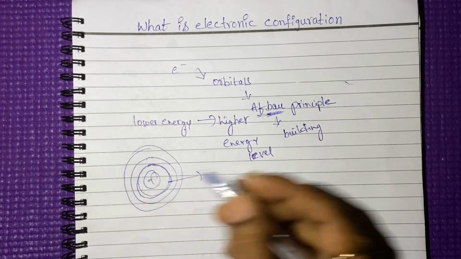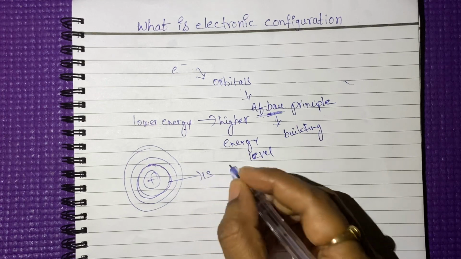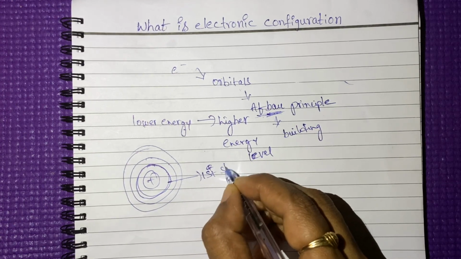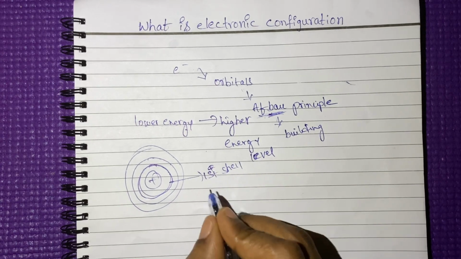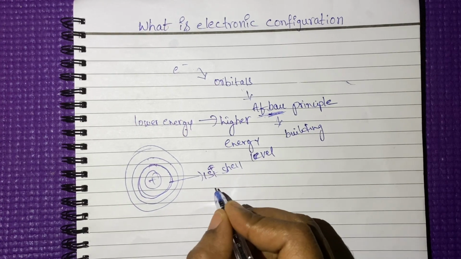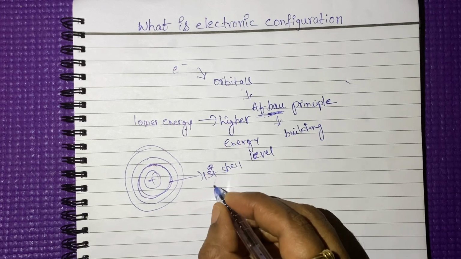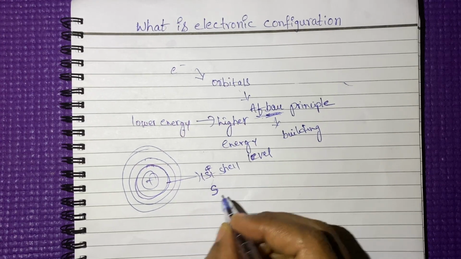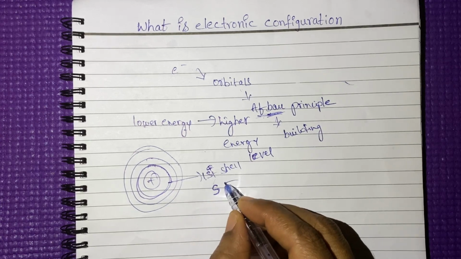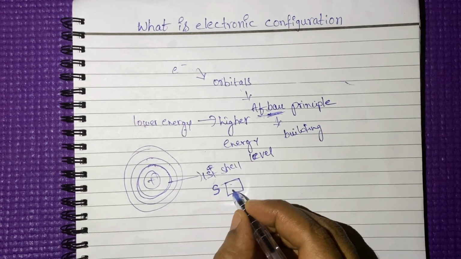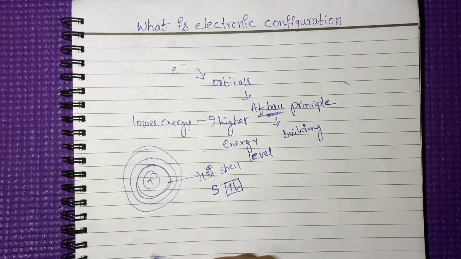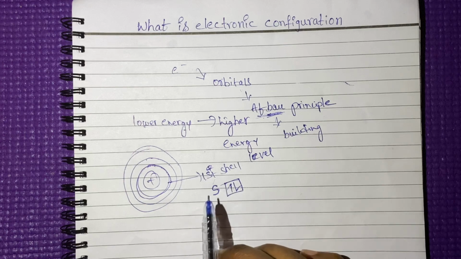It has the lowest energy level. Here we can get only the s orbital. The maximum capacity of the s orbital is 2 electrons. Only 2 electrons. Okay, now you got some idea, right?